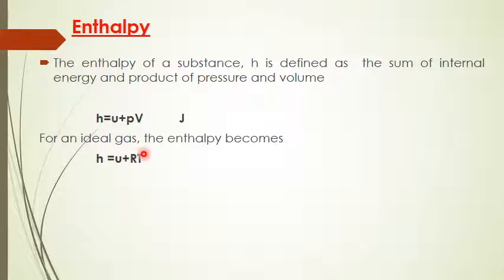For an ideal gas, PV becomes equal to R into T. These are the two expressions we need to remember. Basically, we need to remember what we mean by enthalpy. Enthalpy of a given substance or system can be defined as the sum of internal energy of a system and the product of pressure and volume. For an ideal gas, the expression turns like this: instead of PV, it is equal to R into T. We will cover the ideal gas more in the coming unit.